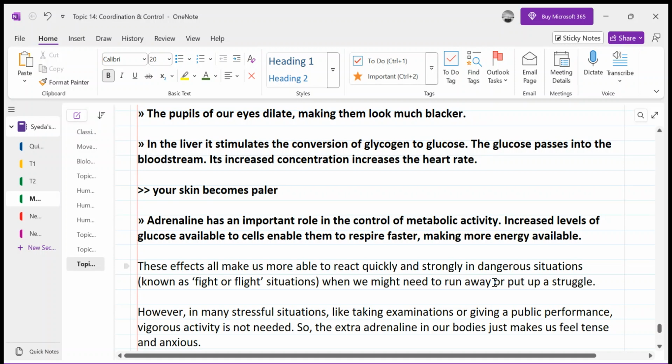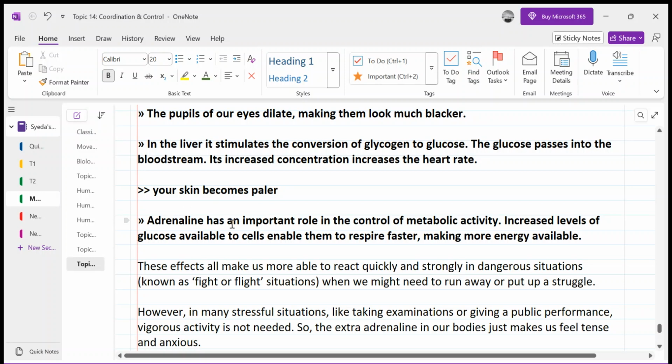Okay, you won't understand this right now, but you will once we discuss shunt vessels, vasoconstriction and vasodilation in homeostasis. Your skin also becomes paler whenever you are scared. What happens? You start feeling paler. Your skin becomes pale because less blood is flowing underneath your skin. And why it happens, we will be discussing in homeostasis.